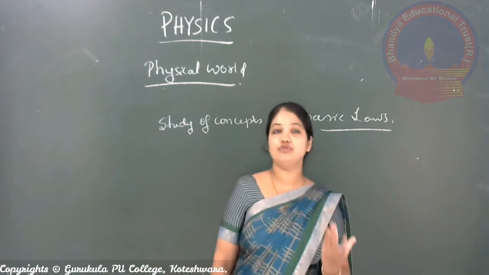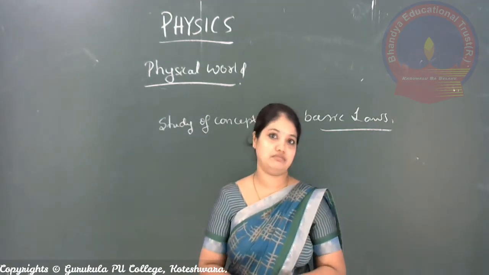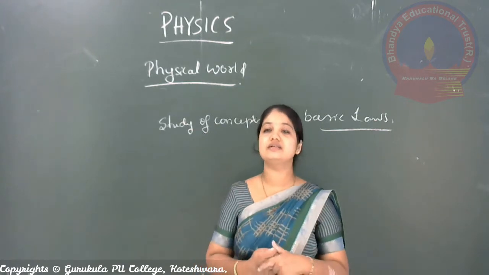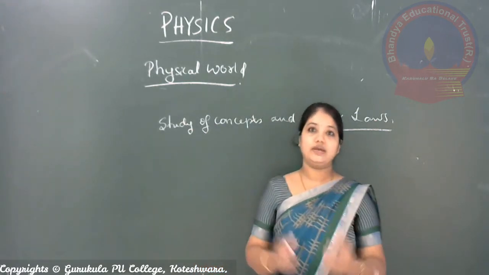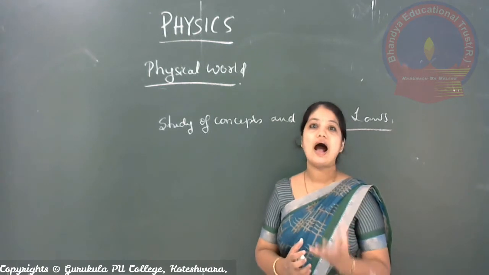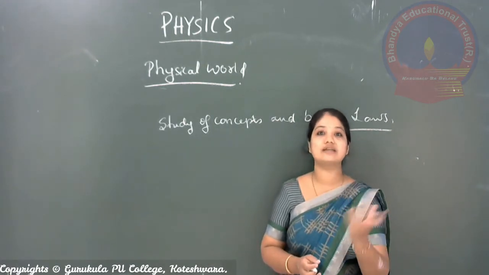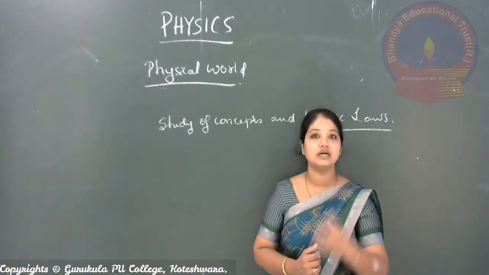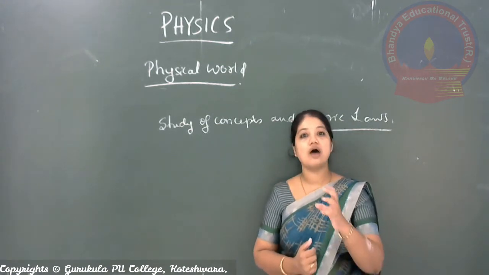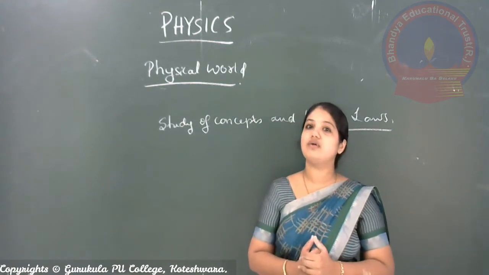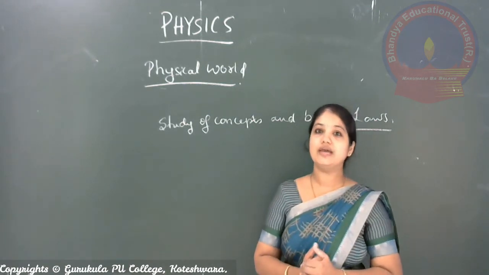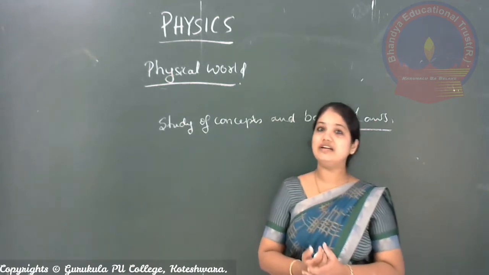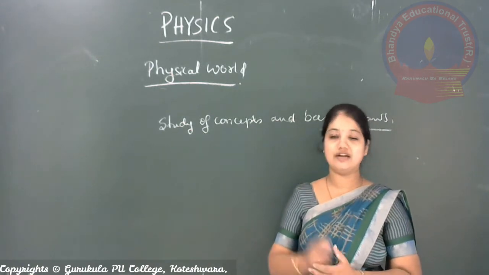Like I told you about the planetary system. When it comes to the planetary system, let us take the example of the earth: how the earth revolves around the sun, how the moon revolves around the earth, and similarly how the other planets revolve around the sun. So we have some laws here, something called gravitational laws, that we are going to see.